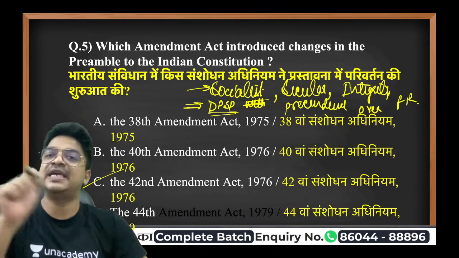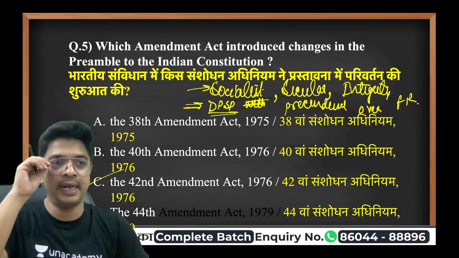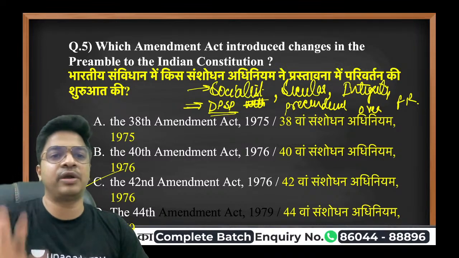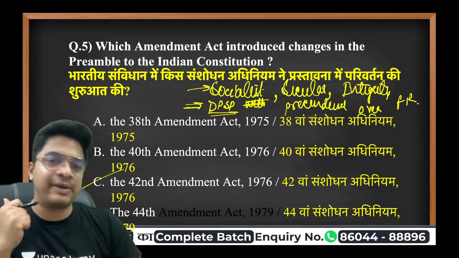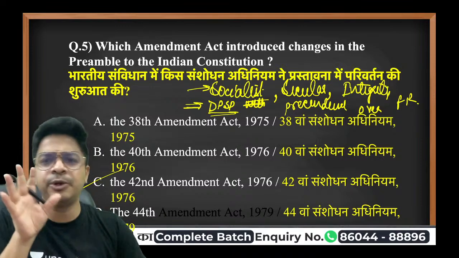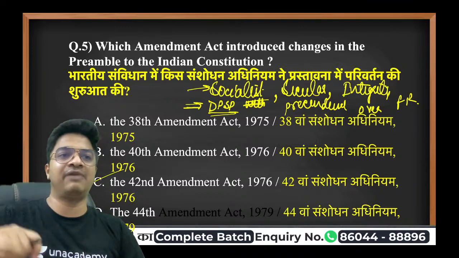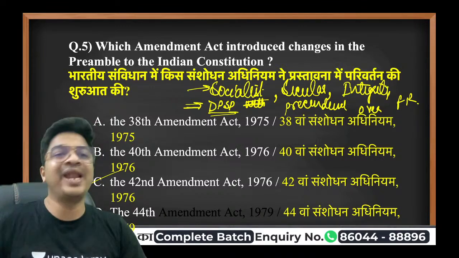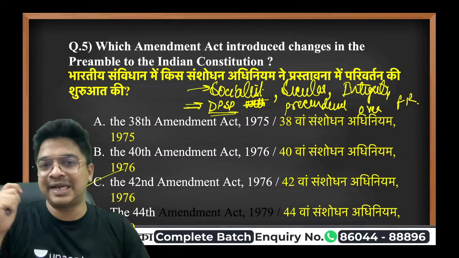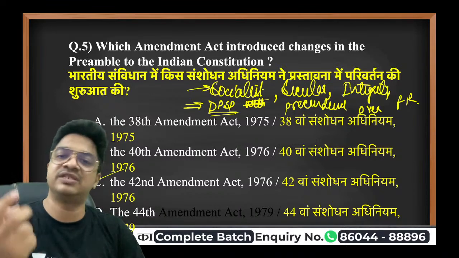What is the meaning of DPSP was given precedence over fundamental rights? What I'm going to tell you is that there are a total of 6 amendments that were done in the 42nd amendment, and this answer is going to be a detailed one, and this is going to cover at least 30 questions. This one answer that I'm talking about has been asked at least 30 times in your previous year questions.